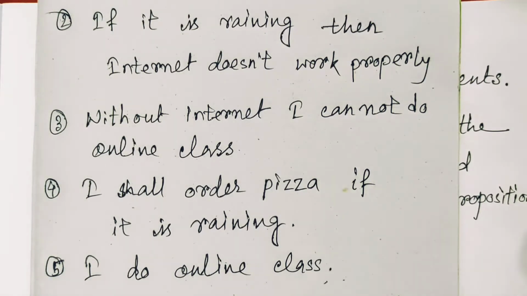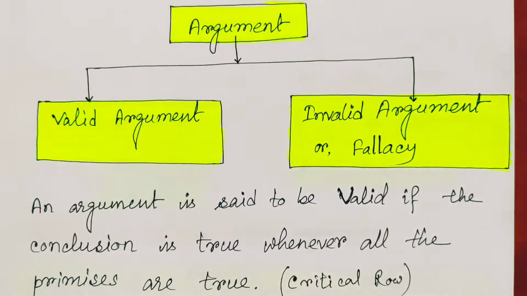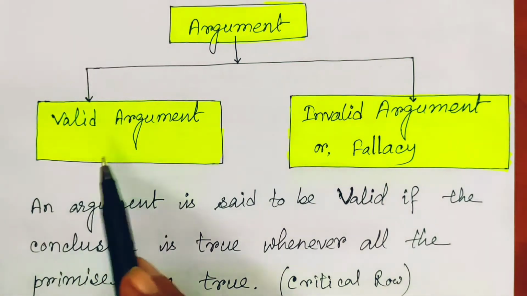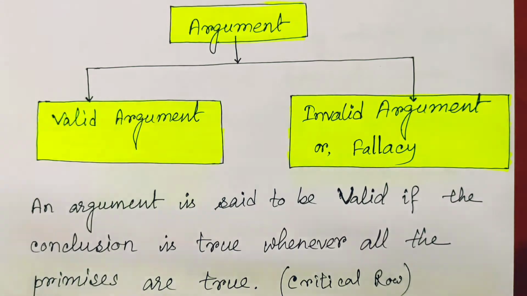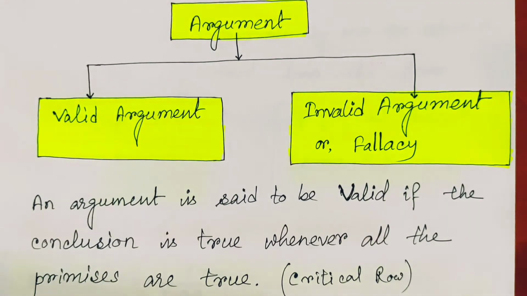And if it is not valid, then whatever we said is not true and this is a fallacy. So what is an argument? I hope you understand. An argument has 2 types of outcomes. Either it is a valid argument, or it is an invalid argument, that is, a fallacy. That means invalid arguments are called fallacies. So for a valid argument, we can say an argument is said to be valid if the conclusion is true whenever all the premises are true.